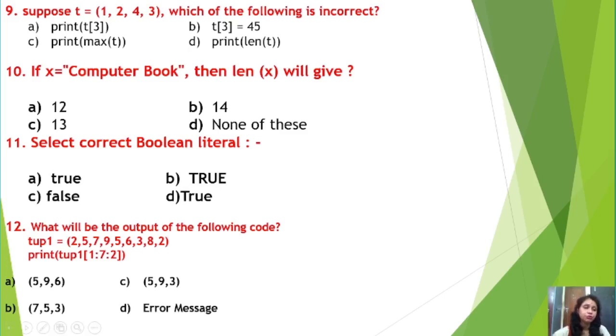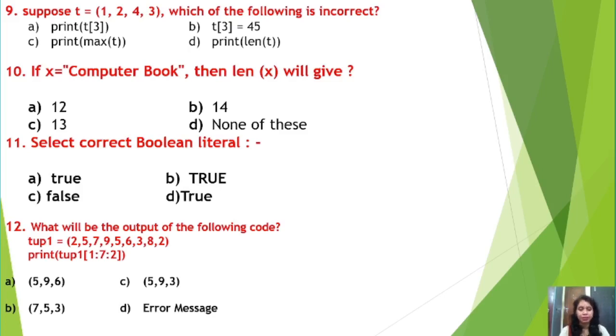So here the first option says all are small, no. The second option says all are capital, that is also no. The third says false, okay. But false is also a boolean literal, but it is written in small letters, so it is also not correct. Option D is True, and its starting character is a capital letter, so D is the correct answer, right students? True is a keyword because it is a boolean literal having the starting character as a capital letter.